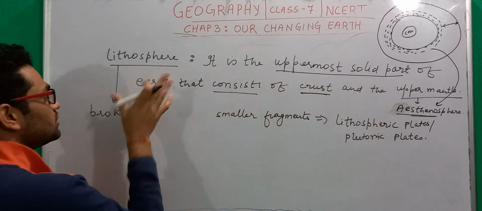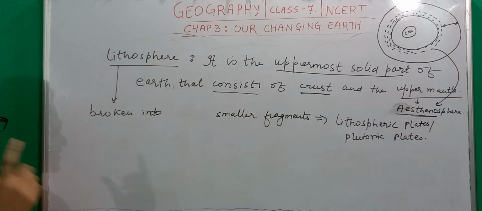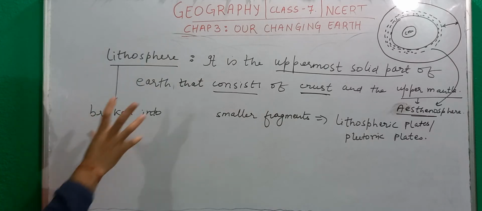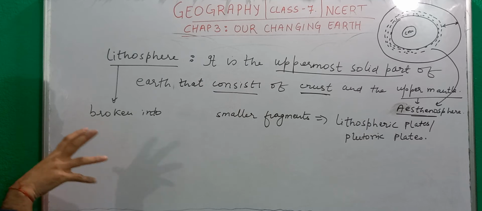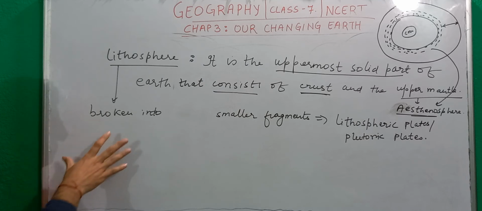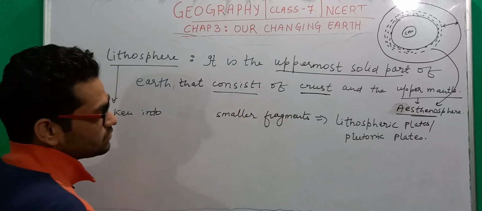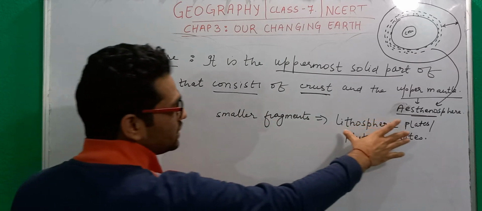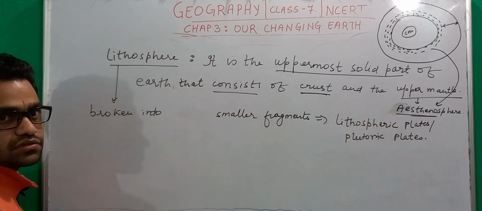So when we talk about lithosphere, it is not a single solid slab. Basically, it is broken into many smaller fragments, and these smaller fragments are called lithospheric plates or plutonic plates.